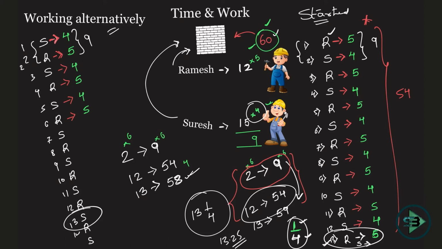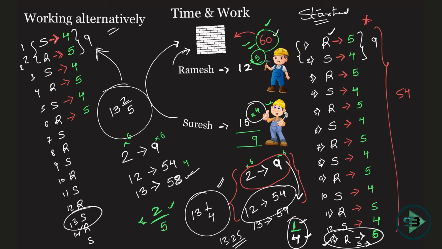Now on the 14th day, who is working? Ramesh. How many bricks is he supposed to put in? 2, because 60 bricks is when the work is done. What is his capacity? His capacity is 5. So he can put in 5 bricks, but you're just supposed to put in 2. So 2/5 of the 14th day, which means 13 full days and 2/5 of the 14th day will be required to finish the work, and that's the answer for the next part of the question. So if Suresh starts the work, working alternately, how many days will be required to finish the work? 13 2/5. And if Ramesh starts, working alternately, how many days will be required? 13 1/4.